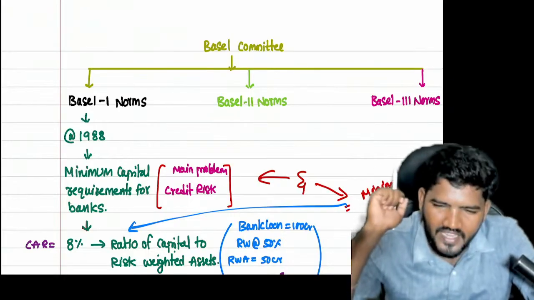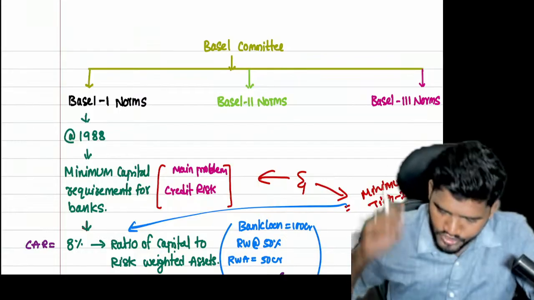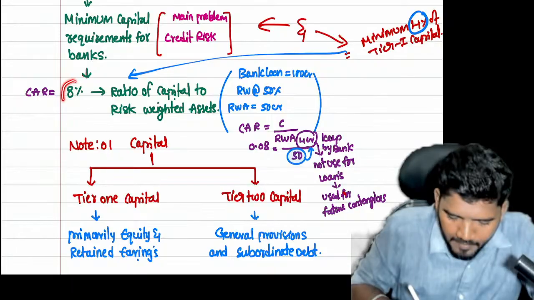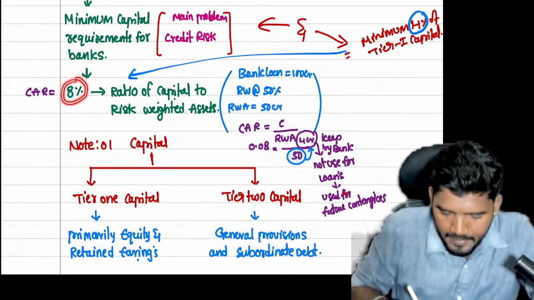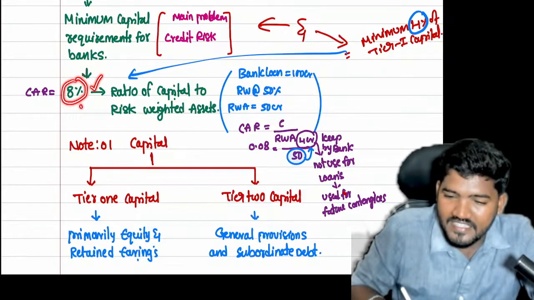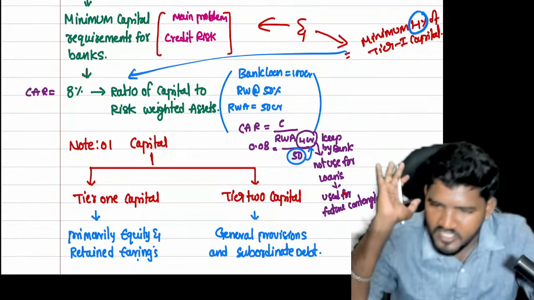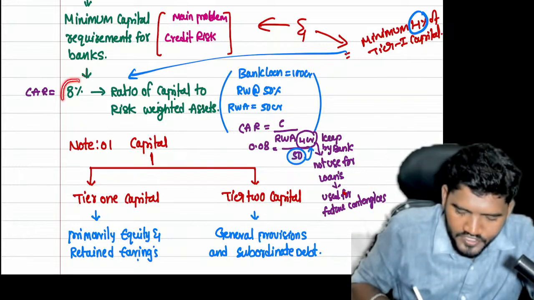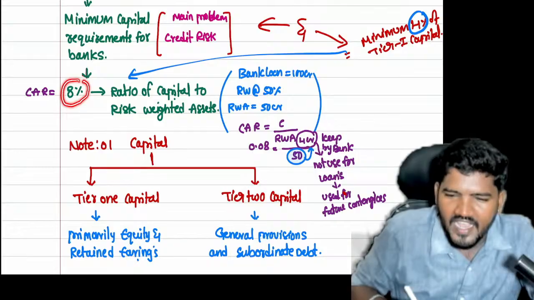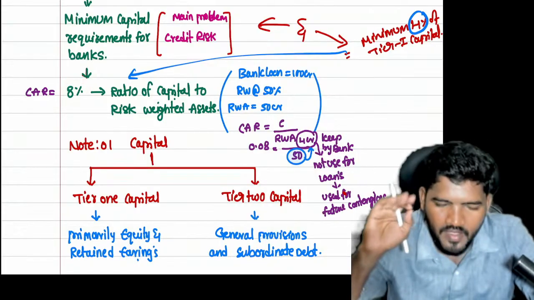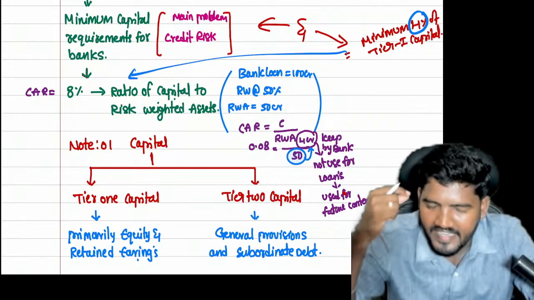According to Basel norms, they specified the capital adequacy ratio. Every banking company needs to maintain a minimum of 8% on their risk weighted assets. If a bank maintains more than 8%, it is among the best banking companies. Okay, this is the subject, but when it comes to the calculation, they provide the calculation part.